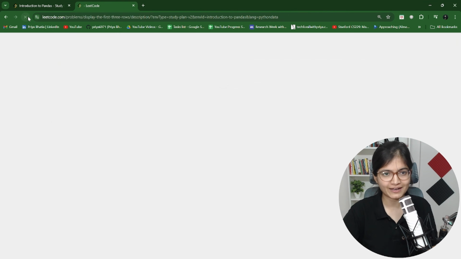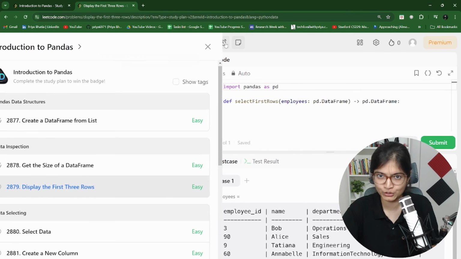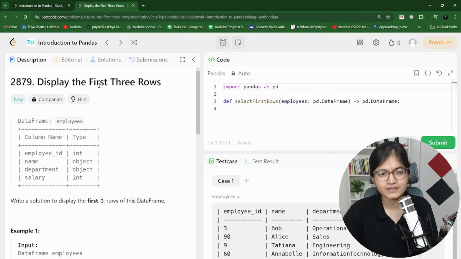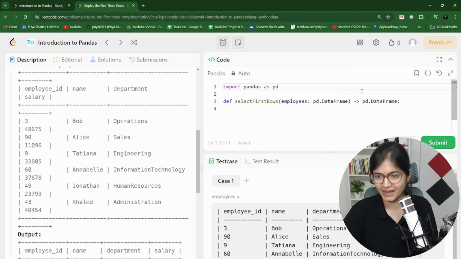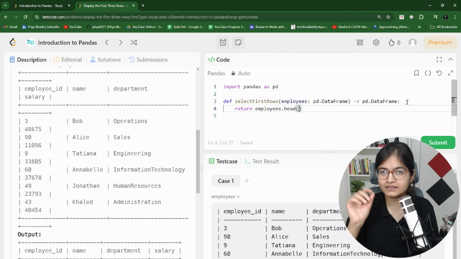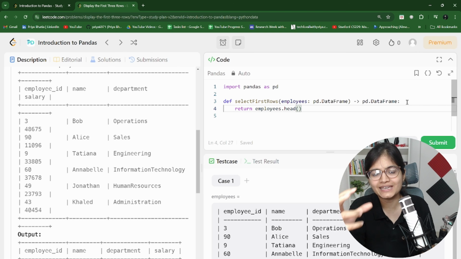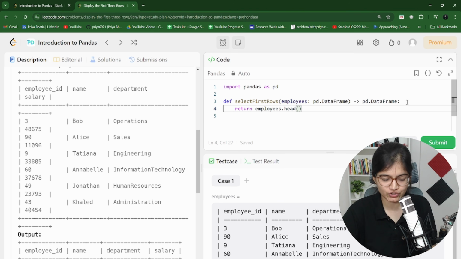I think so far we have solved two problems, and the main idea is to solve all the problems. Let's see whether we will be able to solve all the problems or not. Here, the simple idea is to display the first three rows of a data frame. I think again, it's quite simple. I am looking for a more challenging problem. Let's see. You all know that we have the head function, and if you use the default head function, it will give you the top 5 records, but what we want is 3 records as they have mentioned. So we have to specify the number. That's the beauty. If you specify the number, it will just give you that many records.